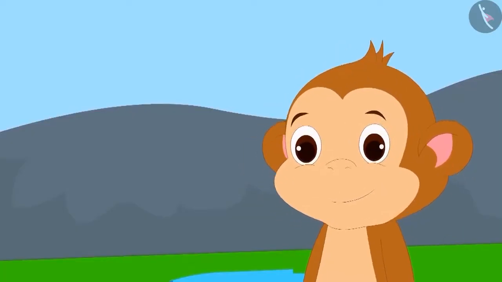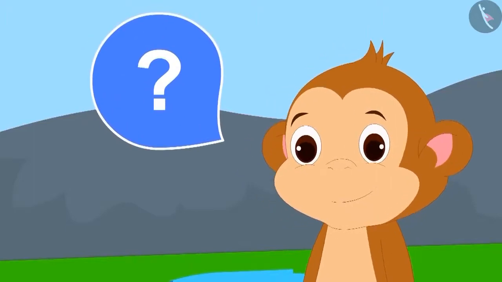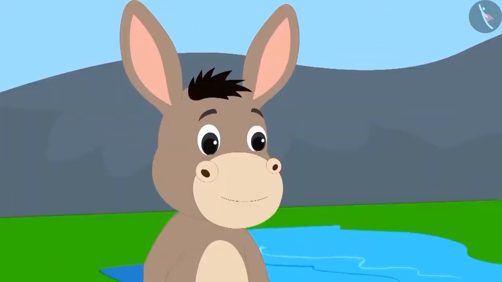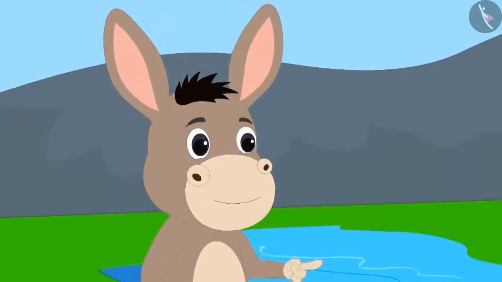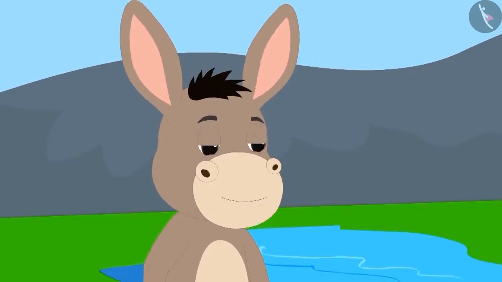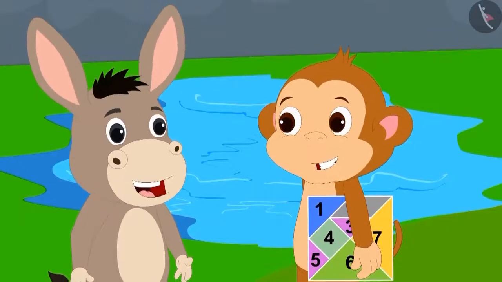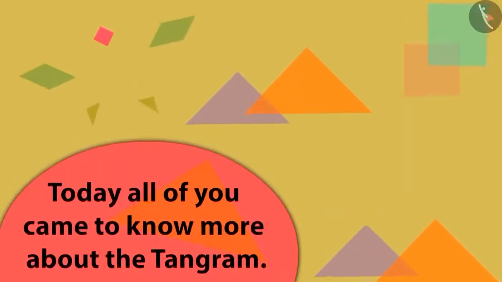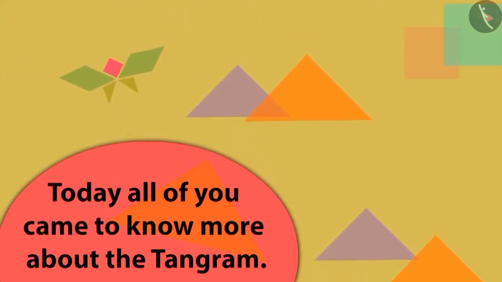Babban asked Bhola which shape should he make to impress him. Then Bhola said to him that he did not want to get any figures made. He was already impressed with Babban's intelligence and knowledge of the tangram. Both Babban and Bhola started laughing. In this lesson, we saw some more interesting examples of the tangram.